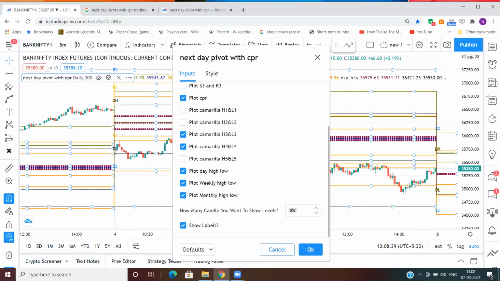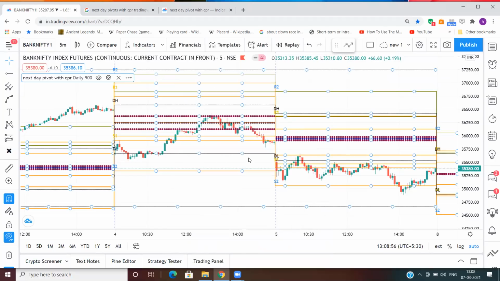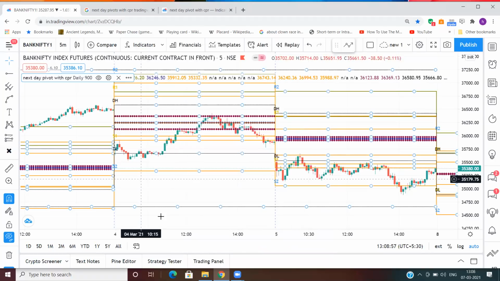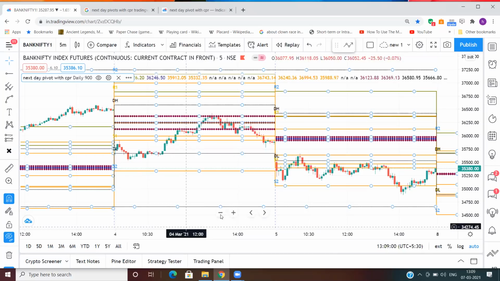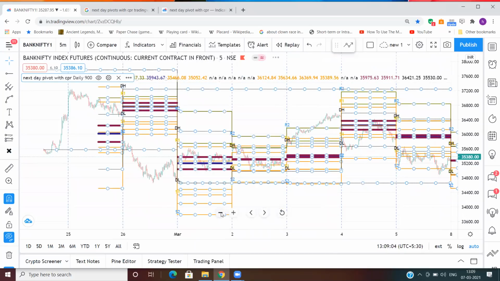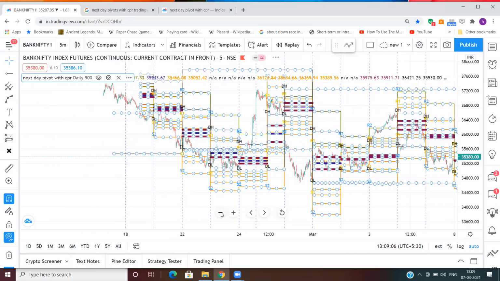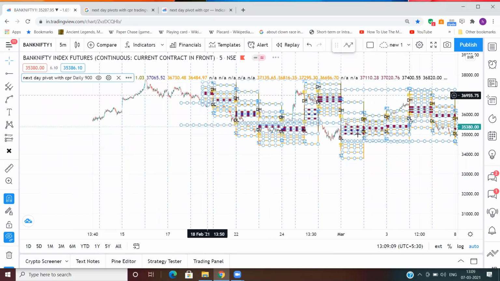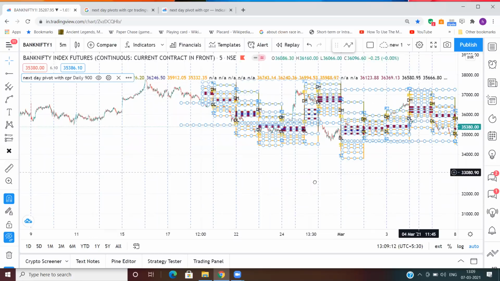By default it is 300, but for back testing, because you will have to back test what I'm trying to share with you all today, you will need 900. By doing that, when we go back, we can see it plotted for 900 candles. Right.